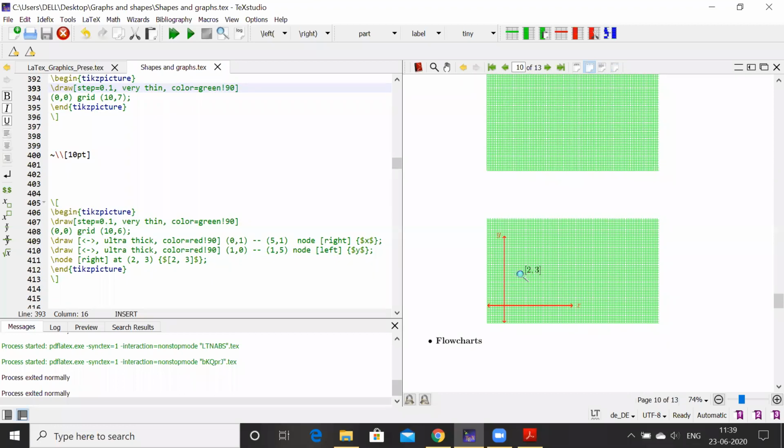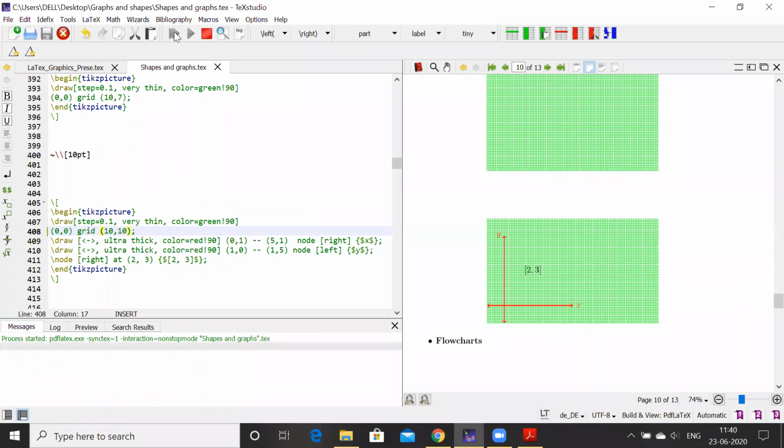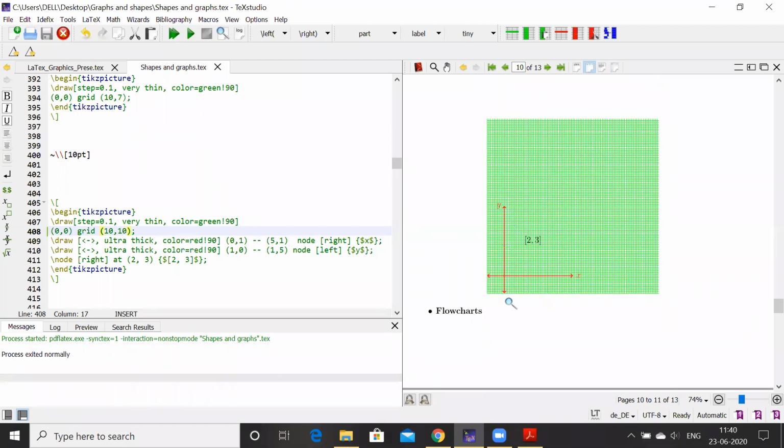How can one draw the axis on this graph? So these are the commands. See here, draw, 0.1, that is the same, 0, 0 grid 10, 6, that is fixed. So I'll change this 10, 6 again to 10, 10. So it will give you a 10 by 10 grid. And for these axes, I'll use this command draw and these two arrow lines. Ultra thick, these are the ultra thick lines.